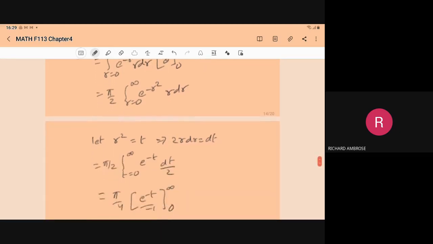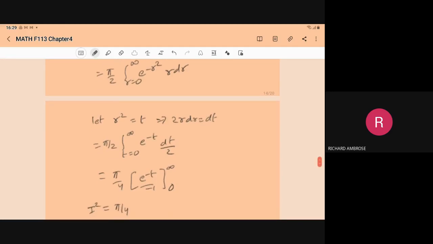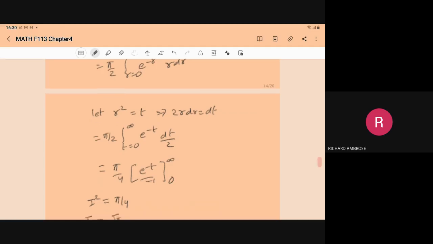If you assume r square is equal to t, so 2r dr is equal to dt. When we substitute, it will give you pi by 2, t from 0 to infinity e to the power minus t dt by 2.